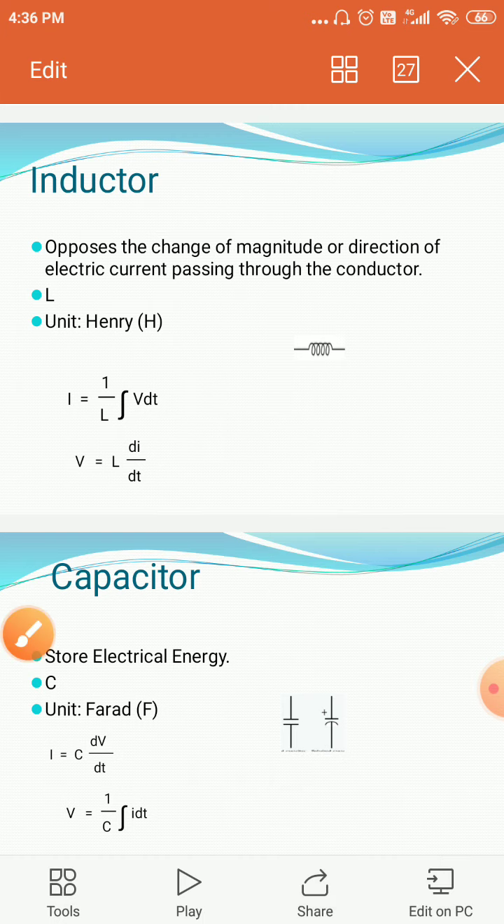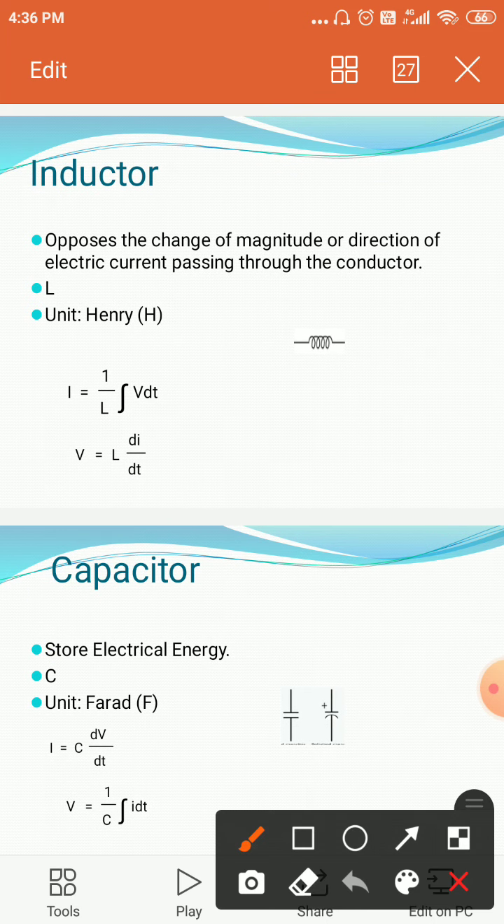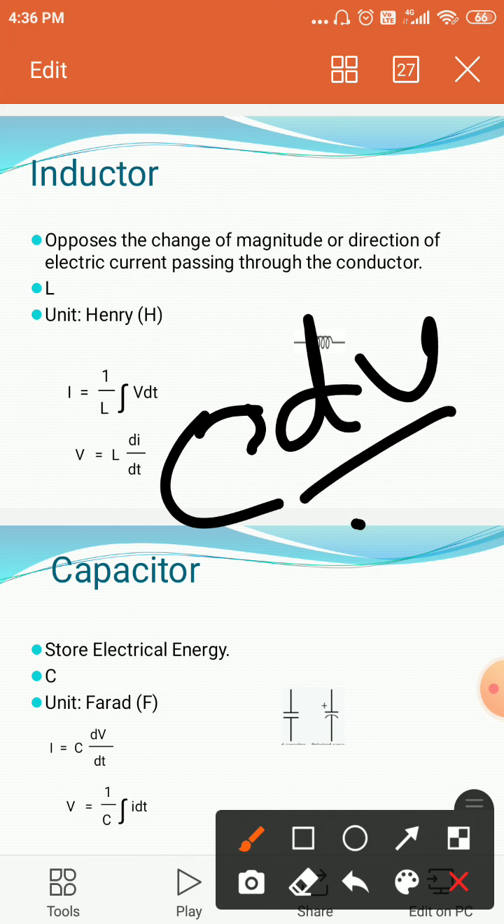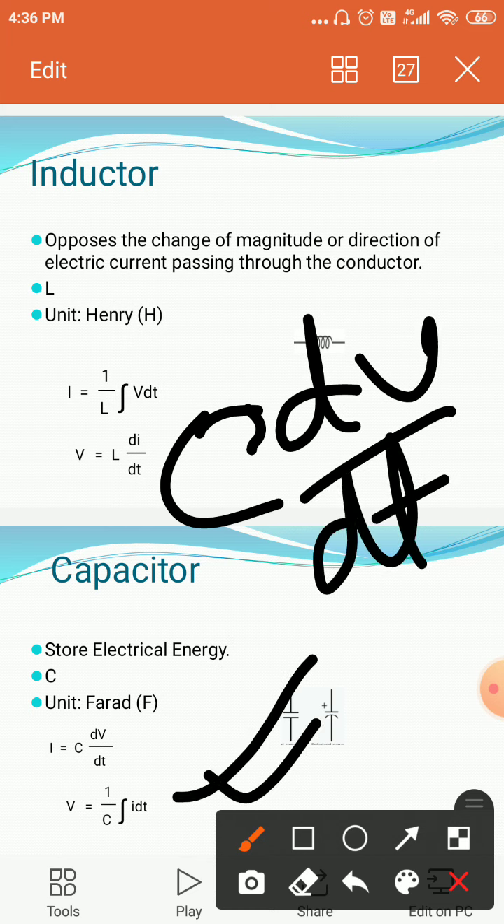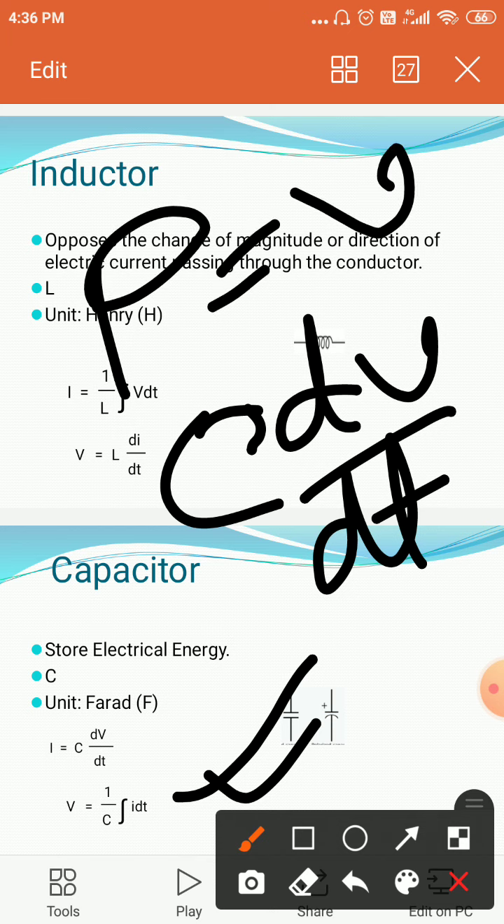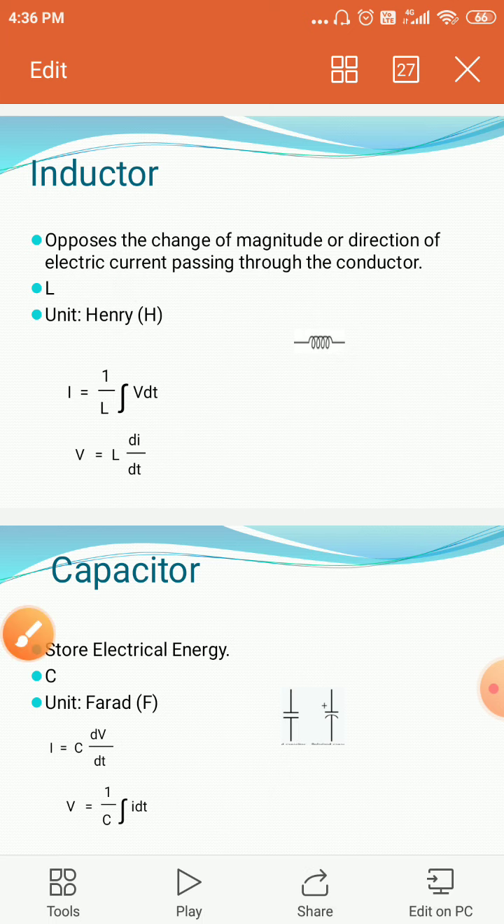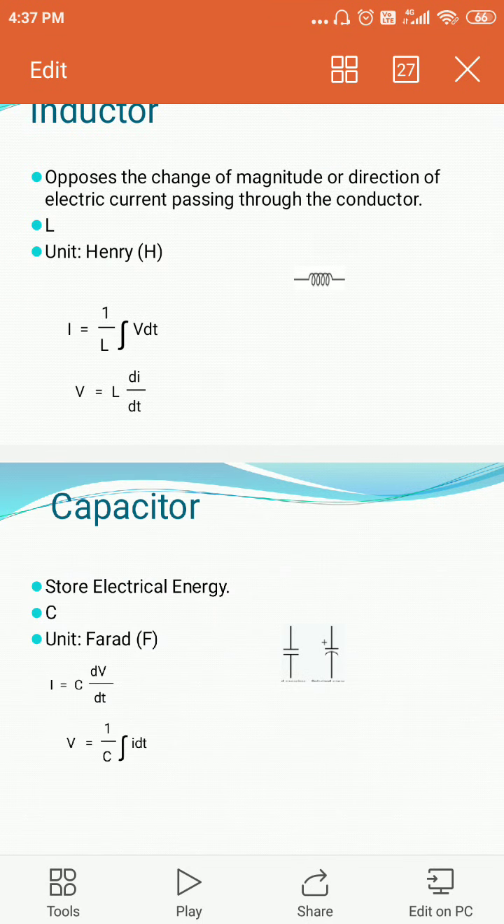The current through the capacitor is C dV dt, and the voltage is 1 by C integration of I dt. If we want to calculate the power P, that is V into I, we have to put the values of V and I and multiply them correspondingly. This is the capacitance.